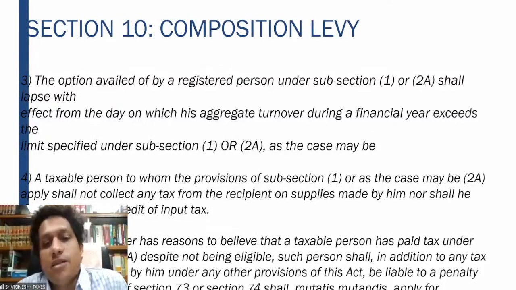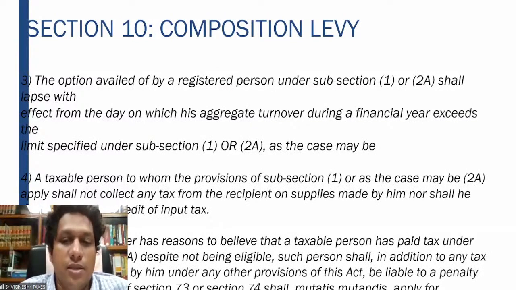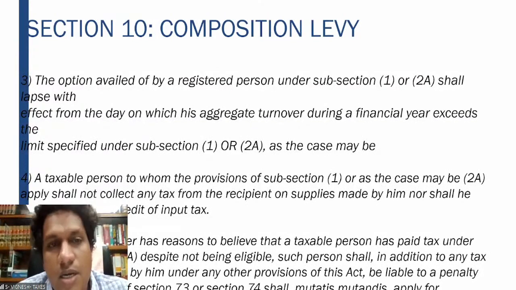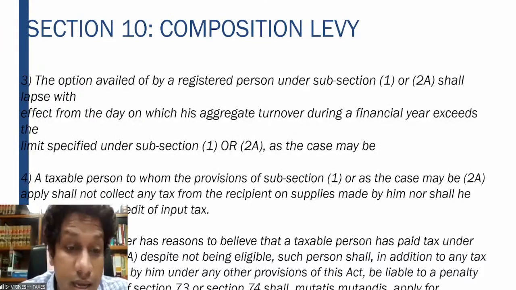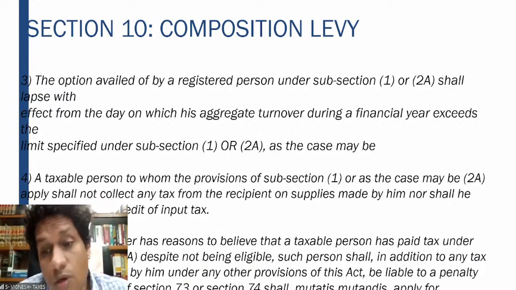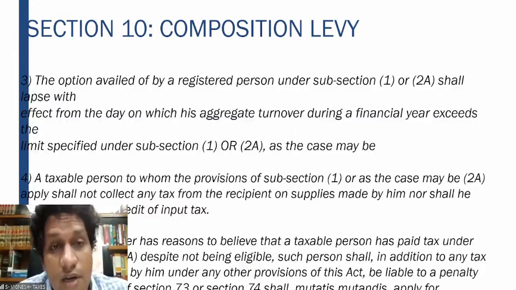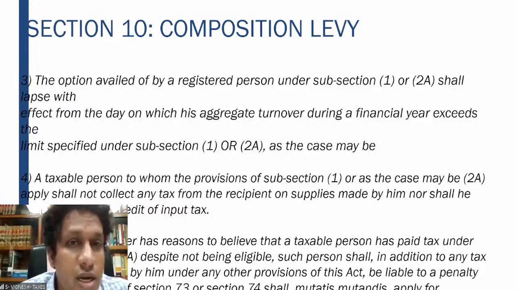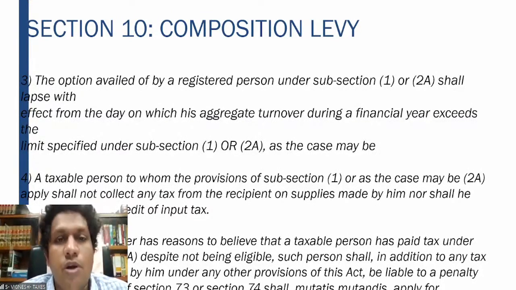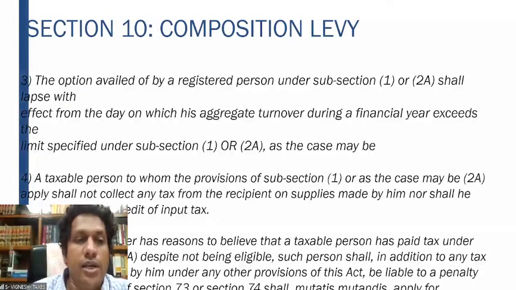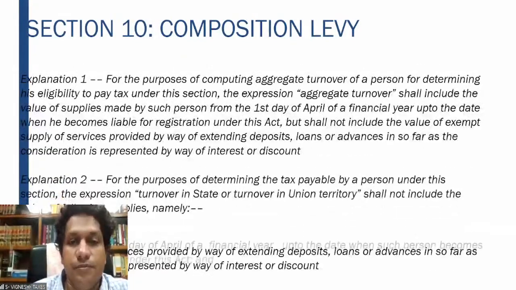If a proper officer has reasons to believe that the taxable person has paid the tax despite not being eligible, he shall, in addition to any tax under other provisions of the Act, be liable to penalty as well. So if you pay the tax under 10(1) even if you're not eligible, but you went ahead and paid the tax, the proper officer will have all authority to impose the tax on you and also a penalty under 73 or 74.